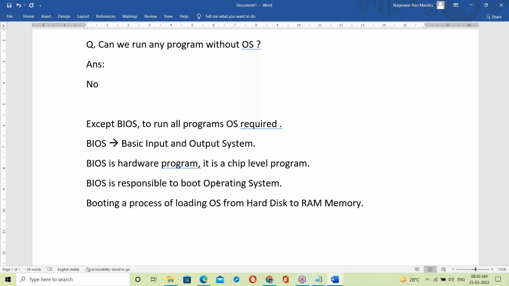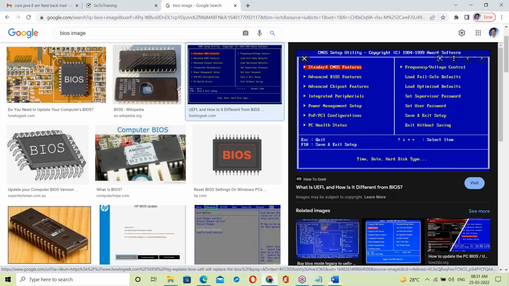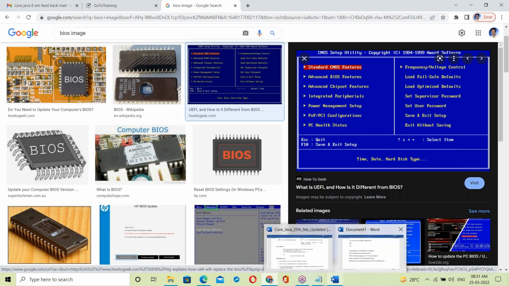Once you power on your computer, first of all that signal goes to BIOS. BIOS activates, and that BIOS program is responsible to load the OS into RAM memory. At the time of loading BIOS, there is a BIOS setup. In your system, using the F2 key you can go to BIOS and set up the BIOS. As a software engineer, this is the minimum knowledge.